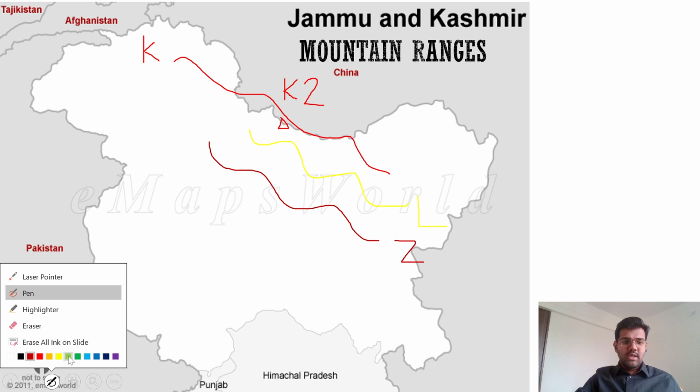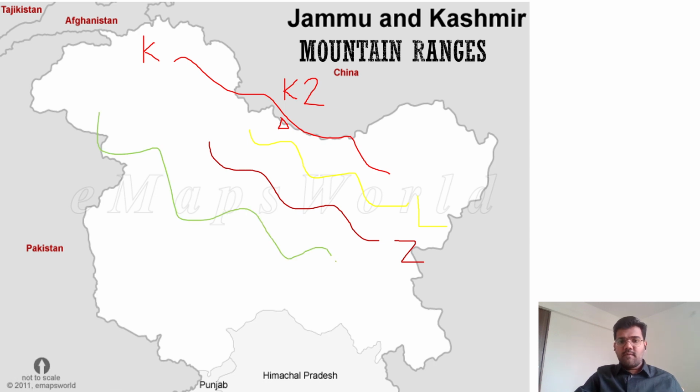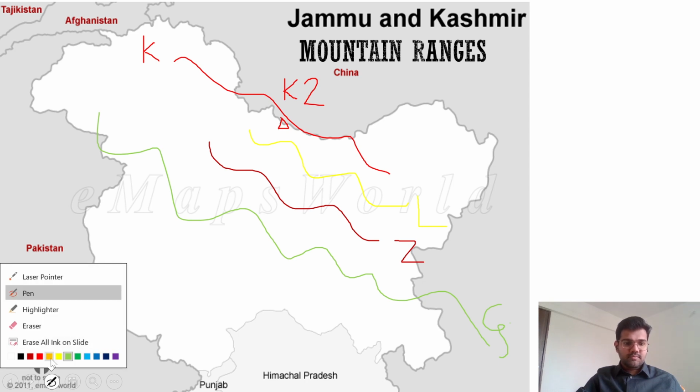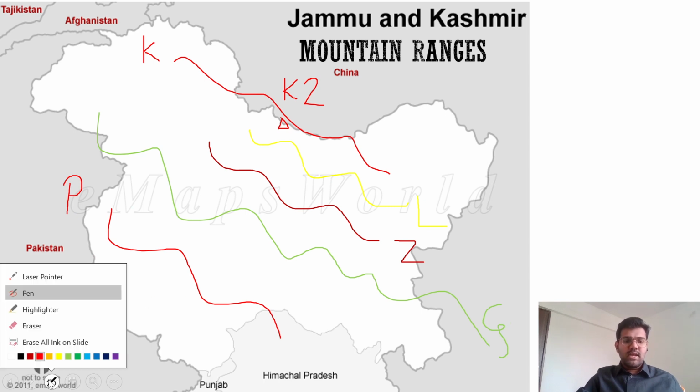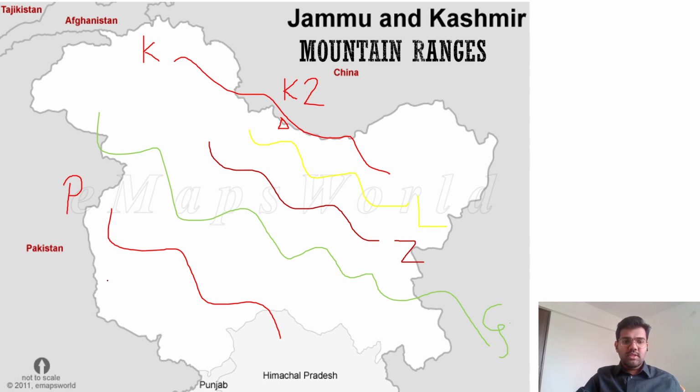there is the Great Himalaya. So this is the Great Himalayan mountain range. To the south of the Great Himalayan mountain range, there is a mountain range called the Pir Panjal mountain range. And to the south of Pir Panjal, there is a mountain range called the Shivaliks.